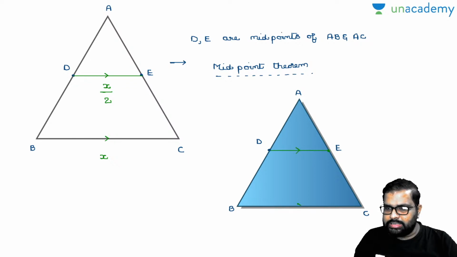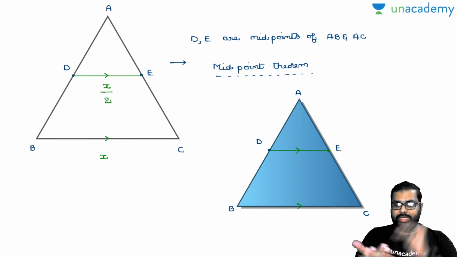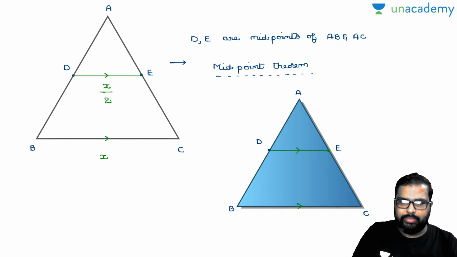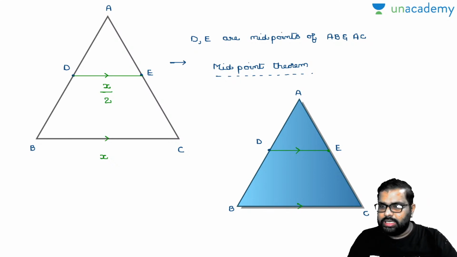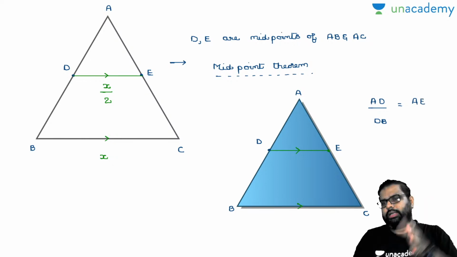I can say this guaranteed. Now, how can you say that D is the midpoint only? D can be the midpoint or it cannot be the midpoint. So I can say D and E will divide the triangle sides in this format: AD by DB is equal to AE by EC, and here it may or may not be the midpoint.